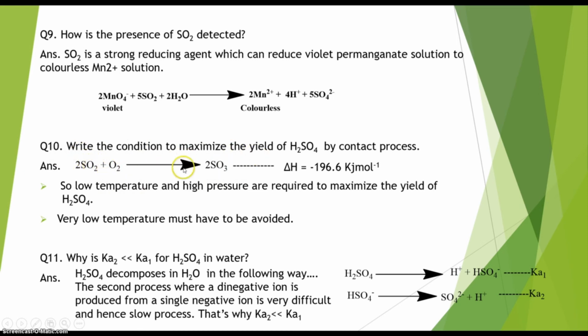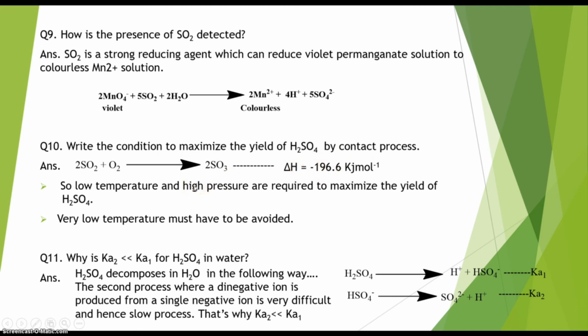Here sulfur dioxide is oxidized to sulfur trioxide using a catalyst, V2O5, vanadium pentoxide. As you can see, delta H for this reaction is negative, minus 196.6 kilojoule per mole. That means this amount of energy will be released in this process, which is why delta H is negative.